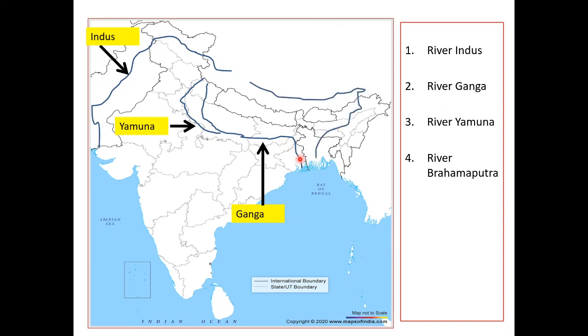Now we talk about another important river. The third important river of India is the Brahmaputra. It's a perennial river, also originating from Lake Mansarovar, near Mount Kailash. It is the ninth largest river in the world by discharge and the 15th longest river. The countries covered by the Brahmaputra river are China, India, and Bangladesh.